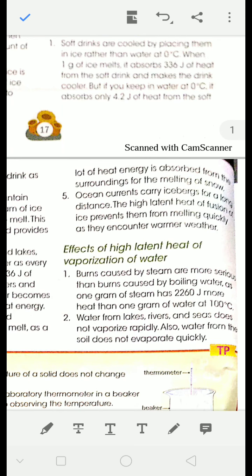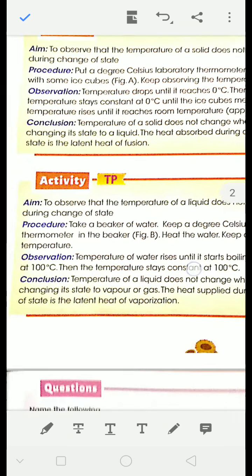And what is the effect of high latent heat of vaporization? That 100 degrees Celsius steam produces more severe burns than 100 degrees Celsius water. Suppose we are having 100 degrees Celsius steam and also 100 degrees Celsius water. So both are having same temperature, but the burns caused by steam will be more severe because steam contains the latent heat of vaporization. That's why. Okay.